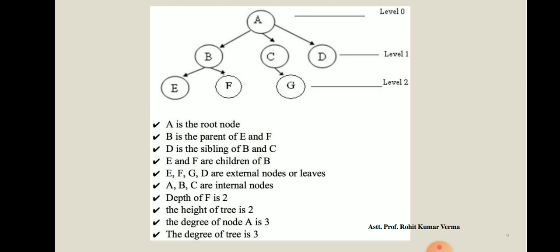So here you can see what is the degree of a node. If we are taking the example of node A, the number of child that node A contains, we have total 3 child. So the degree of node A is 3. This is clear. If we are taking example for node B, the number of child of B is 2. So the degree of node B is 2.